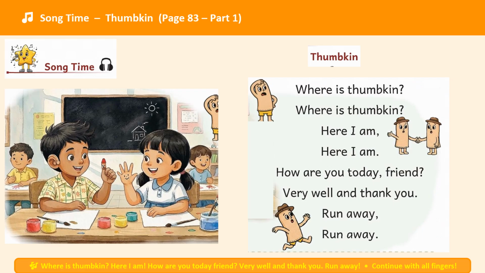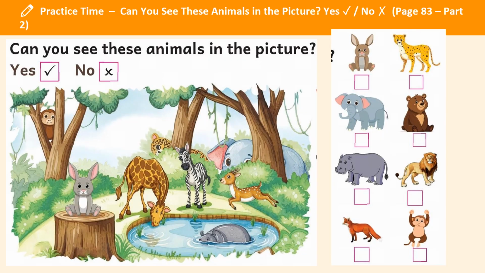Now, song time again about the thumbkin. Thumbkin! Where is Thumbkin? Where is Thumbkin? Here I am. How are you today, friend? Very well, and thank you. Run away, run away. So we can continue that with the rest of the fingers too.